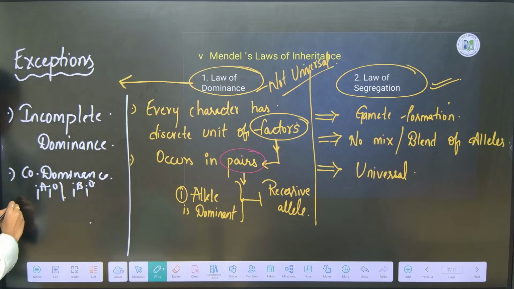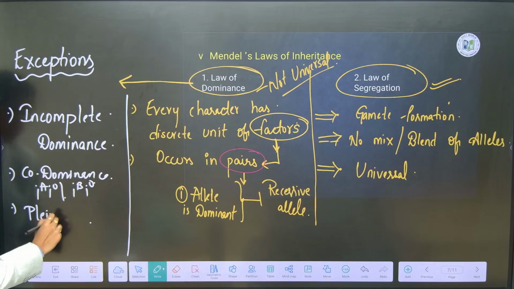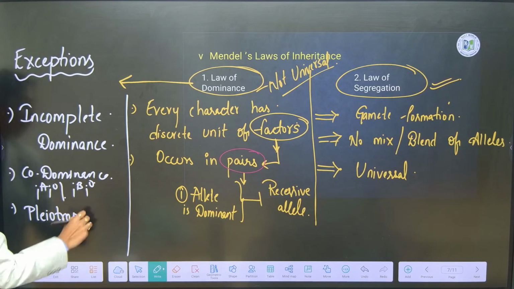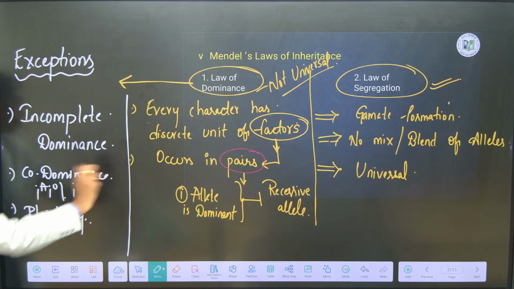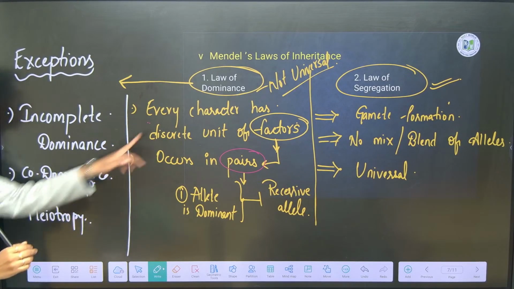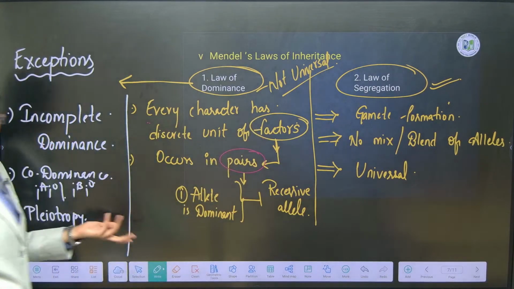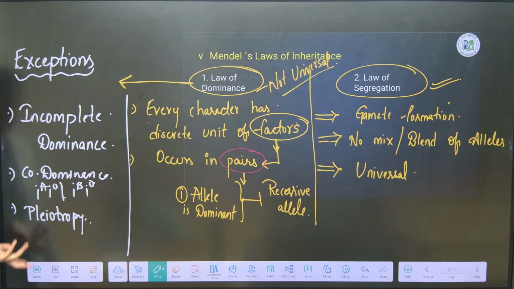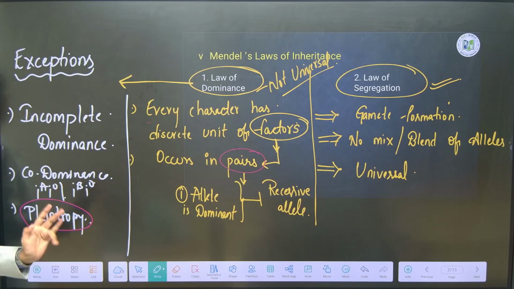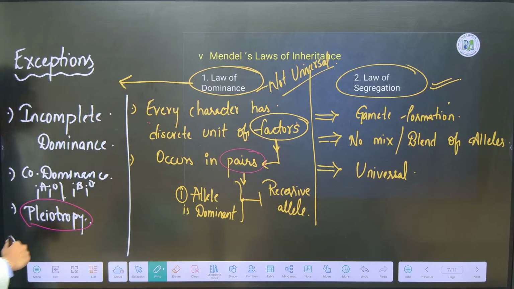Next is pleiotropy. According to Mendel, one gene has two alleles and one gene will code for one character. In his terms it is a factor, now we call it a gene, that is the only difference. According to pleiotropy, one gene will show multiple characters or multiple effects. So this is one more exception. The last exception to Mendelian law of dominance is multiple allelism.